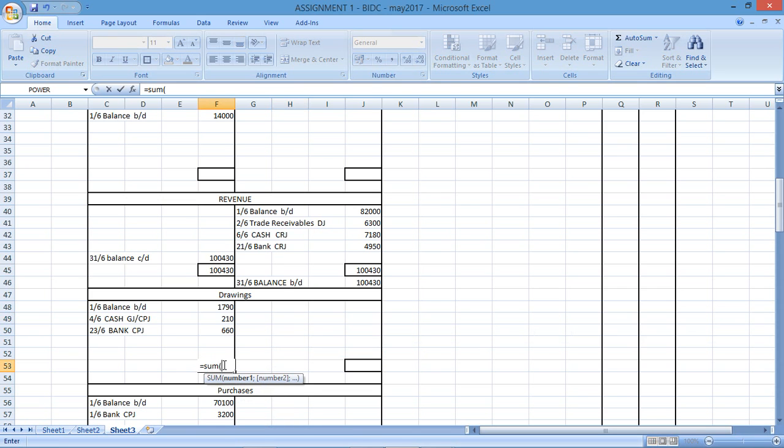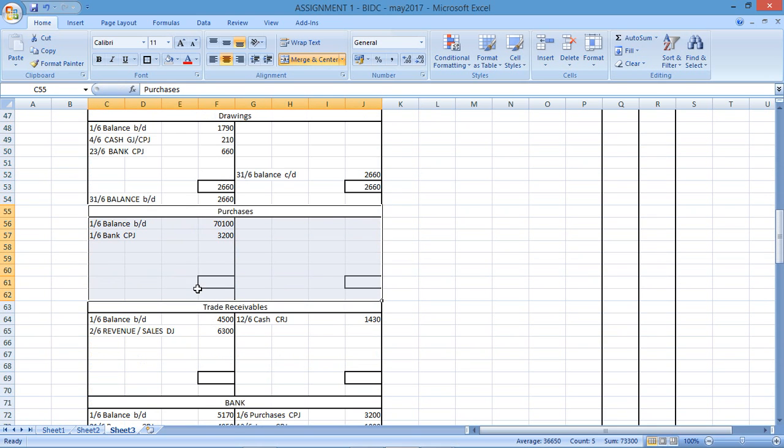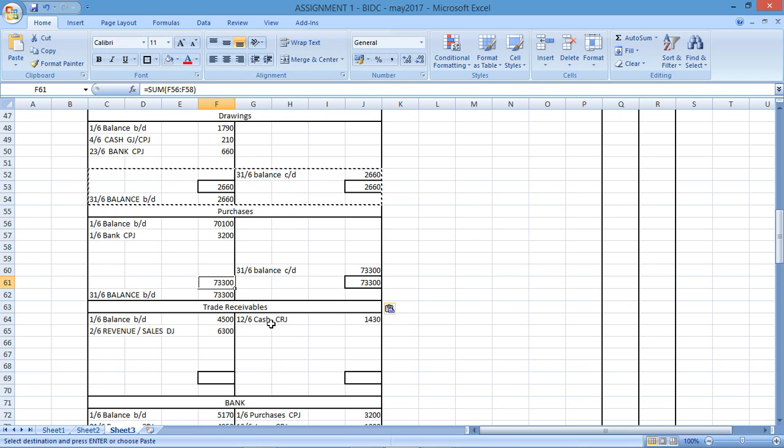I would do the same for drawings. I would literally just sum up, and that would be the balance that I would bring down and carry down. Alright, so I'm just going to show that here. Carry down, brought down, and that amount. That would be the drawings. Then we've got purchases, which I would have to sum up as well. So I'm going to use this. Add up those amounts, you get that total, balance carry down.